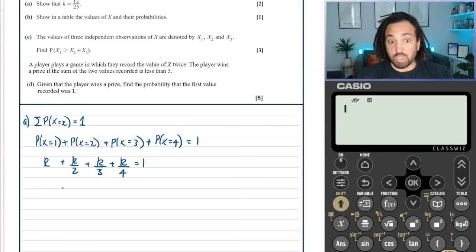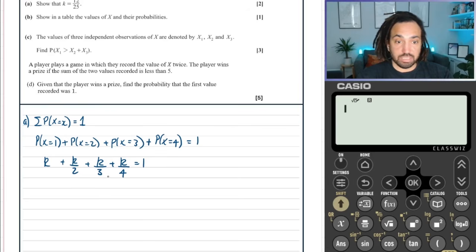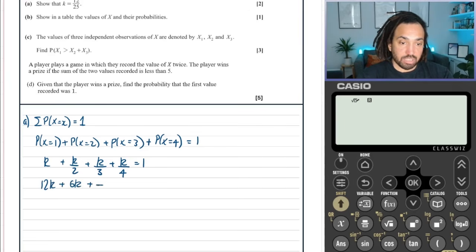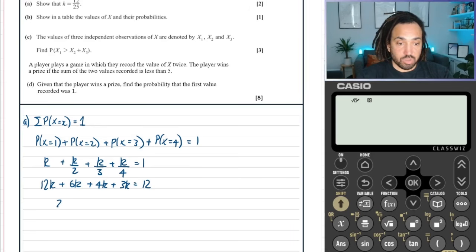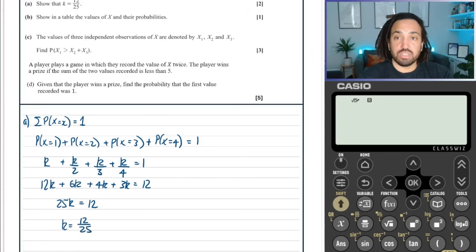We can multiply through by the common denominator, which will be 12. So we get 12k plus 6k plus 4k plus 3k is equal to 12. Add those all up, and that's going to give us 25k is equal to 12. So therefore k is equal to 12 over 25.